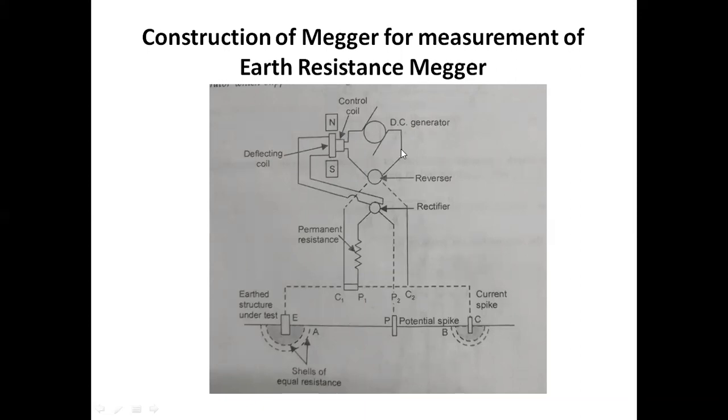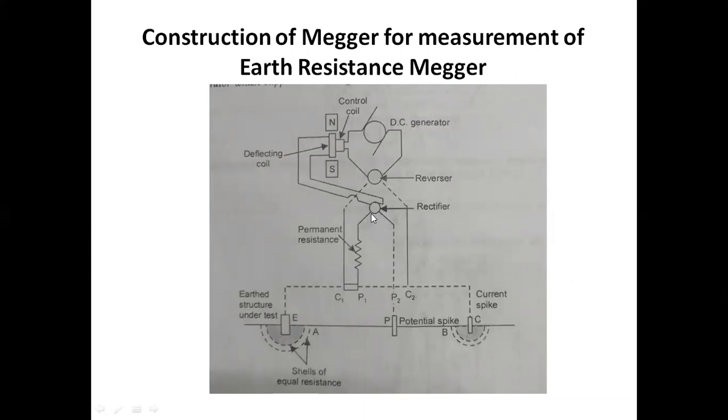And additionally, we also have a hand operated generator in order to produce the DC current and in order to eliminate the additional EMF. So what we did was connect a rectifier here. That means the DC is converted into AC with the help of this rectifier. Okay, the alternate current in the soil will produce an alternate drop across the soil potential, which is applied across the moving coil, and that changes the behavior of the entire circuit.